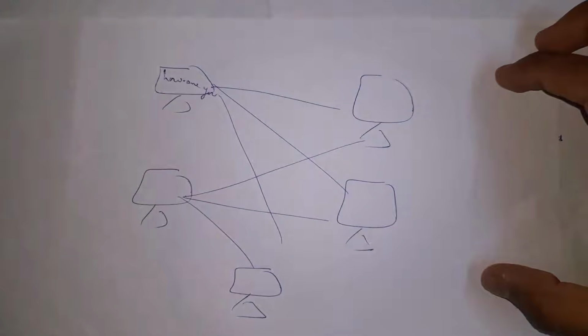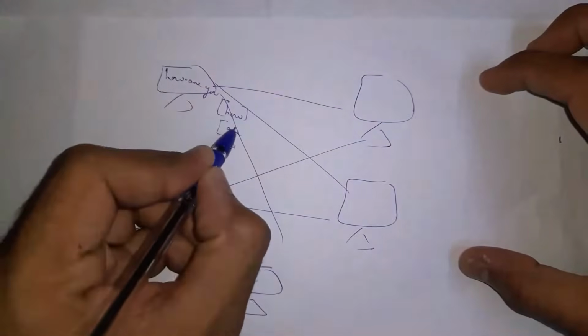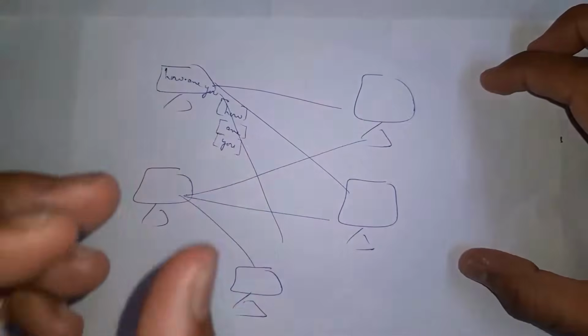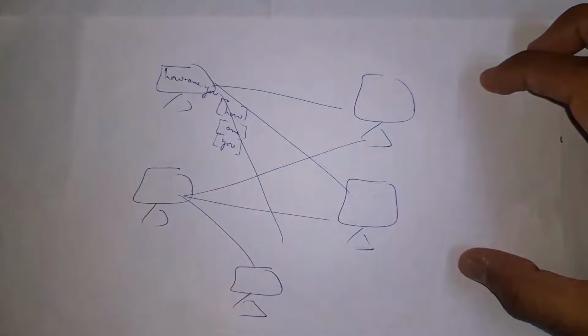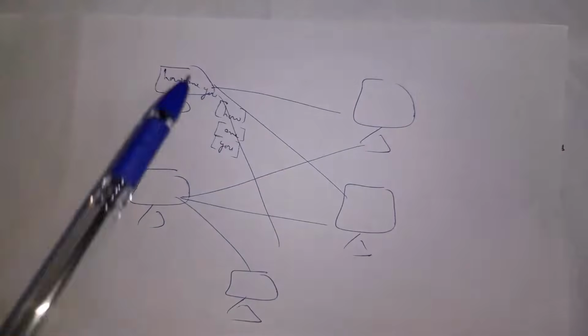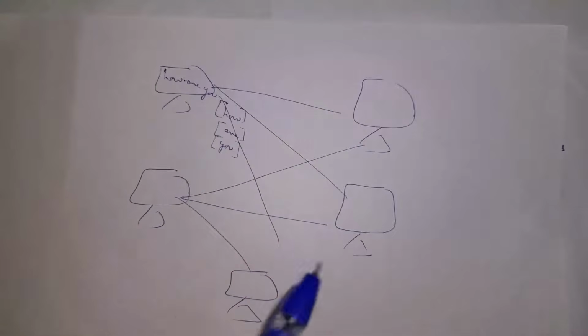Guys, in network, data is divided into packets. This how is considered as one packet, R is considered as one packet, and U is considered as one packet. So in network, data is divided into packets. They are nothing but parts. Guys, whenever this computer sends how are you to this computer, this information is passed to each and every computer connected to this network.